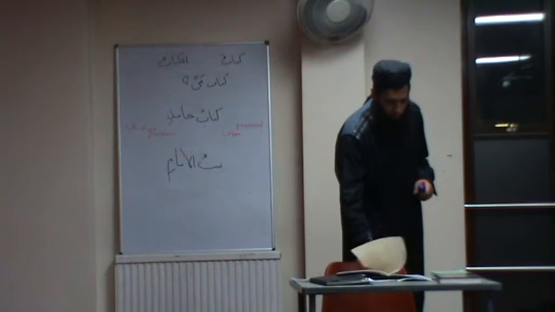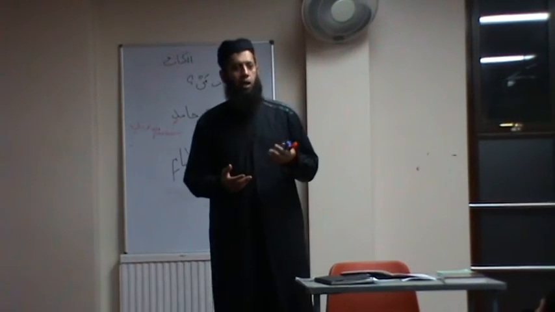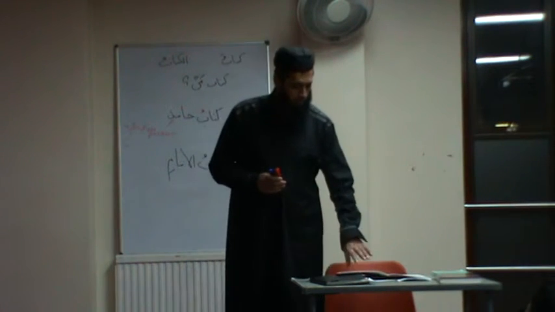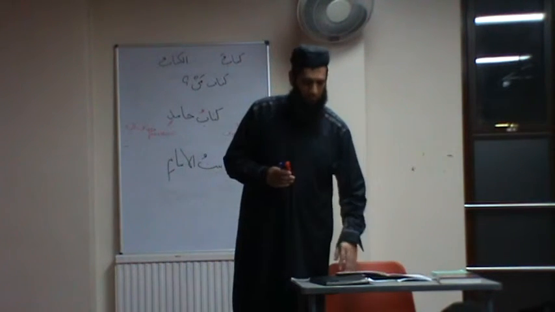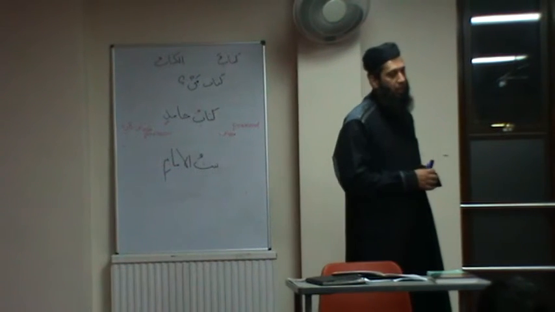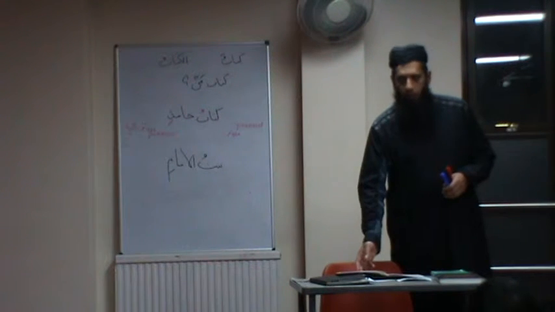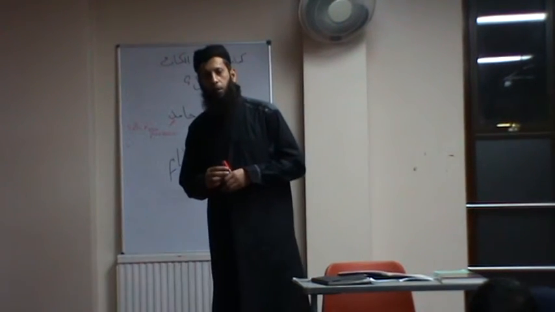And number 3, ya is the vocative particle. A noun following ya has only one dhamma. When we say ya Yasiru, ya Aliyu, you cannot say ya Aliyun, you cannot say ya Muhammadun. That's another rule. The noun following harf nida, the vocative particle, has one dhamma. An example, Bilal becomes ya Bilalu, ya Shaykhu, ya Ustadu. Okay? So now when you say ya Allahu, ya Muhammadu, you cannot use a tanween at the end.